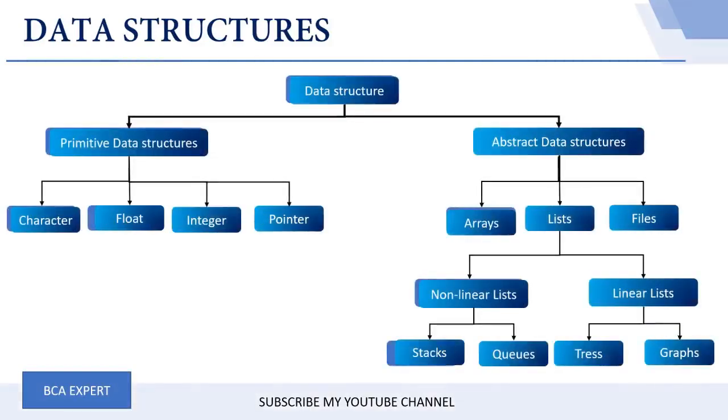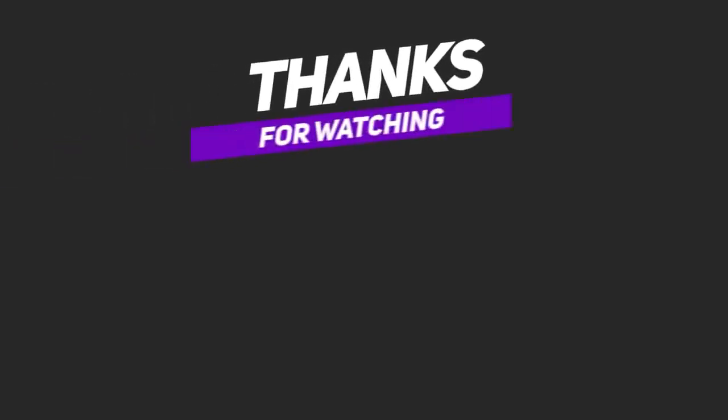As you can see, the data structures are divided according to the first description into primitive data structures and abstract data structures. The primitive data structures are character, float, integer, and pointer, and the abstract or user-defined data structures are arrays, lists, and files. Inside the list you can find the non-linear list and the linear list. If it is a linear list, you can include stacks and queues, and if it is a non-linear list, you can include trees and graphs. Now let us understand each one of them in a better way.